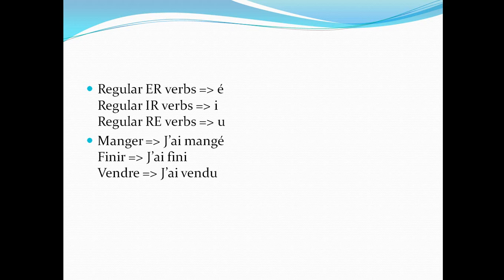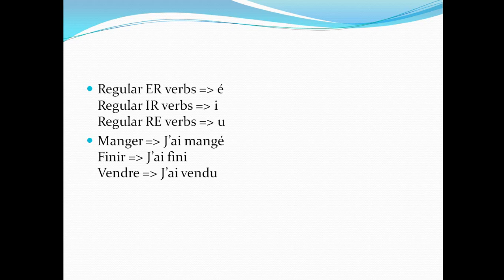Then we'll go to the third group of verbs, re, that is vendre. Vendre means to sell. We drop re and, instead of re, we add u. So subject plus the conjugation of avoir, and then we remove the re and add u. So vendu, right?